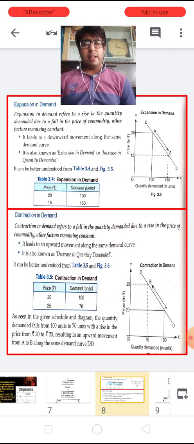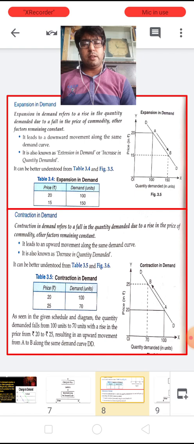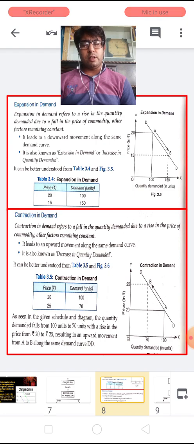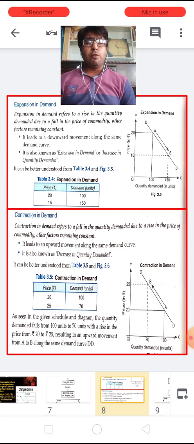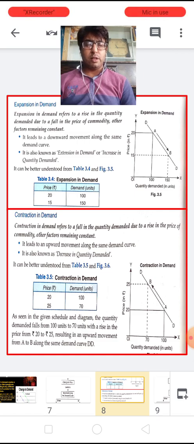Now let us learn the expansion or extension in demand. So children, expansion in demand refers to a rise in the quantity demanded due to a fall in the price of a commodity, keeping other things constant. I mean, when the quantity demanded of the commodity increases due to a fall in price, then it is known as expansion in demand. It leads to a downward movement along the same demand curve, and it is also known as extension in demand or increase in quantity demanded.